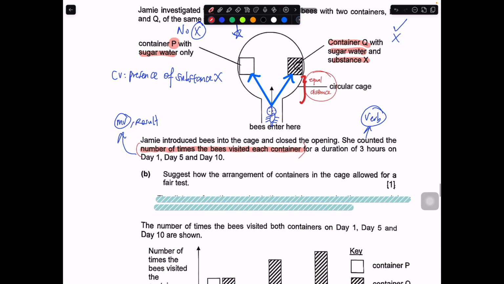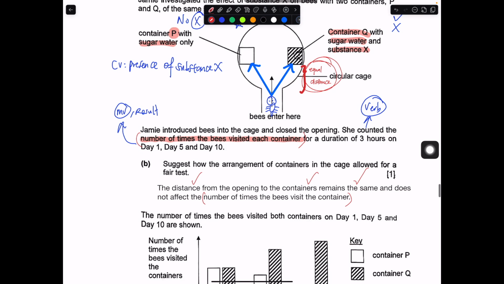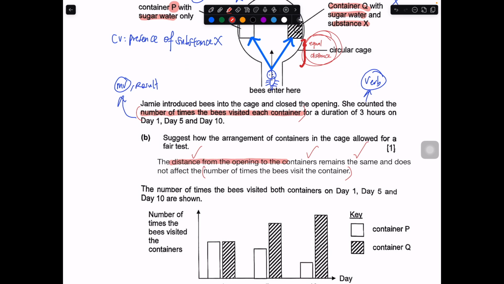So how does the arrangement help it become a fair test? Because the distance from the opening to the container remains the same, and will not affect the number of times the bee visited the container. Basically, we use this format to ensure that the constants remain the same and do not affect the measured variable. The key part is that the distance from the opening to the container remains the same. We are trying to control for this.